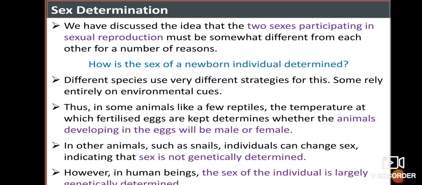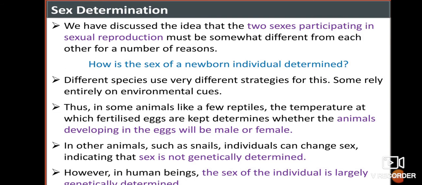Welcome back to the class Hereditary and Evolution. The next topic we have to move to is sex determination. We have discussed the idea that two sexes participating in sexual reproduction must be somewhat different from each other for a number of reasons. How is the sex of a newborn individual determined?